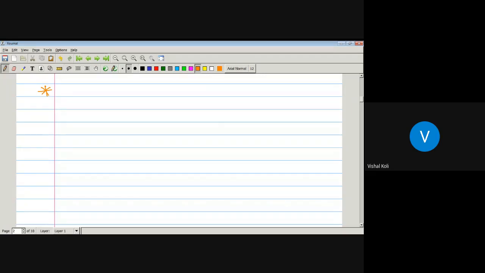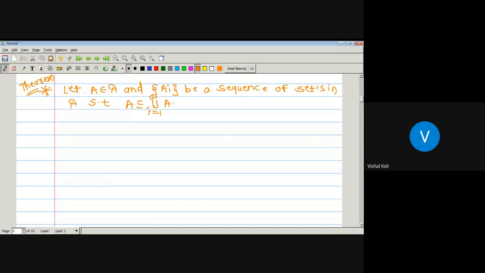Now there is one theorem. Let capital A belong to algebra curly A and A_i be a sequence of sets in algebra A such that A is a subset of the union over i running from 1 to infinity of A_i.